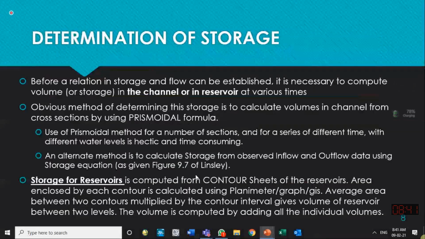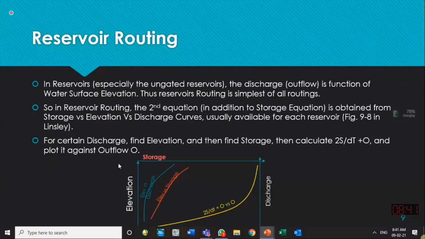Okay, so it means storage at different depth is known to you, and I have already told you if you know the water level or depth or head above the crest of the weir, you can have the relationship between outflow and the storage, outflow and the head. In this way, level pool routing, which we also call reservoir routing, whatever I am teaching you, is also called reservoir routing or level pool routing. You see, we have a relationship between elevation and storage, this red one.